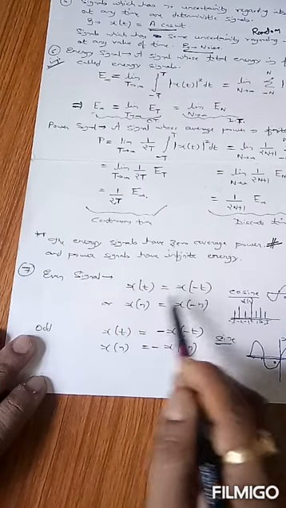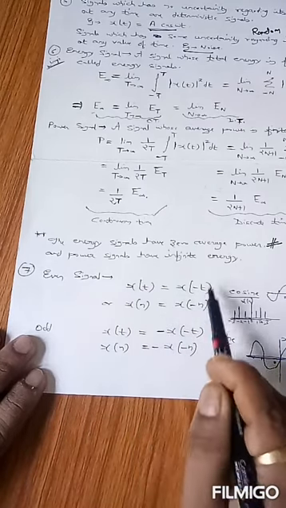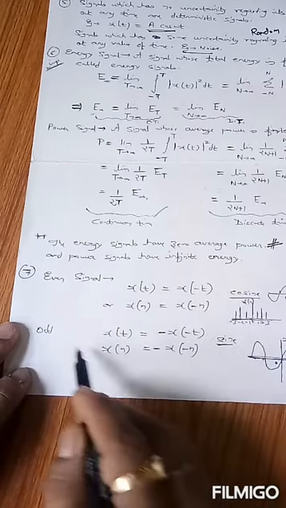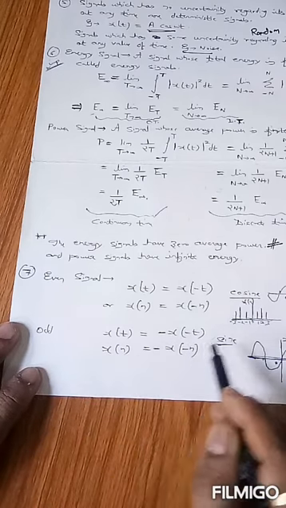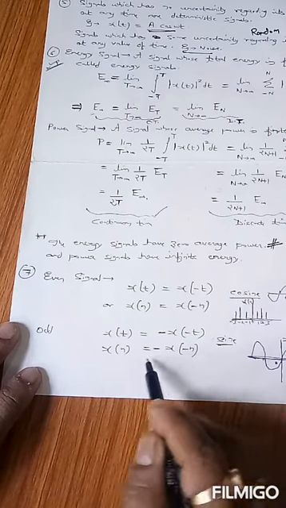What is an even signal? If x(t) is equal to x(-t), or x[n] is equal to x[-n], then we can say that the signal is an even signal. Similarly, the mathematical condition to define an odd signal is: if x(t) is equal to minus x(-t), or x[n] is equal to minus x[-n], then it is an odd signal.